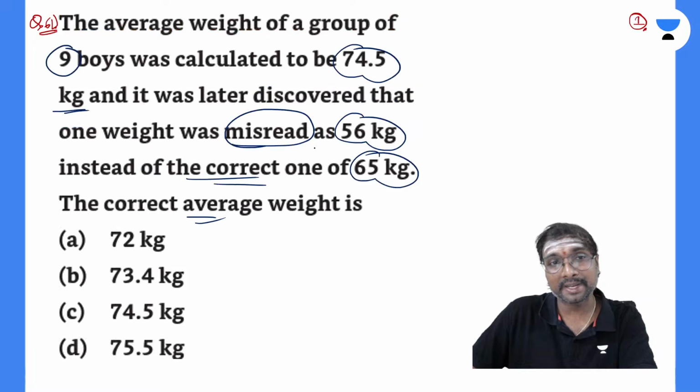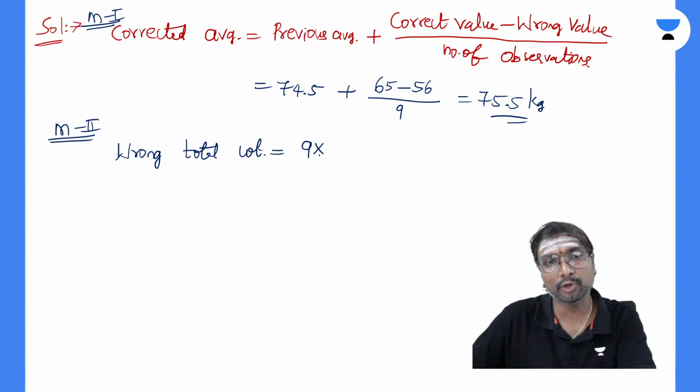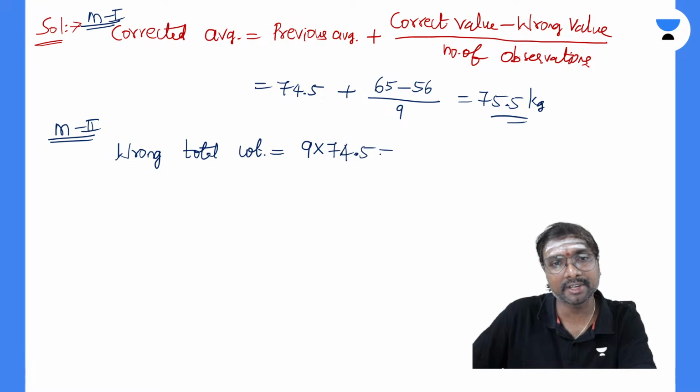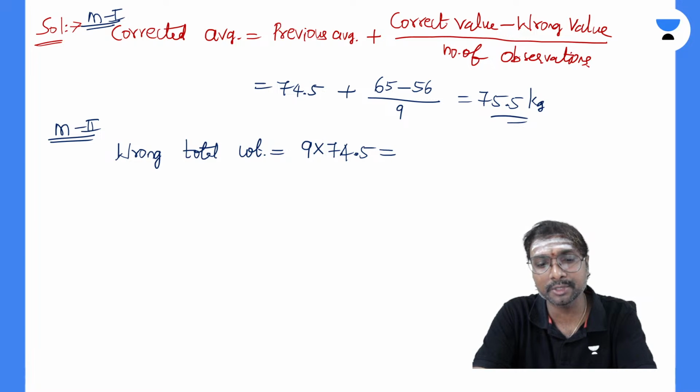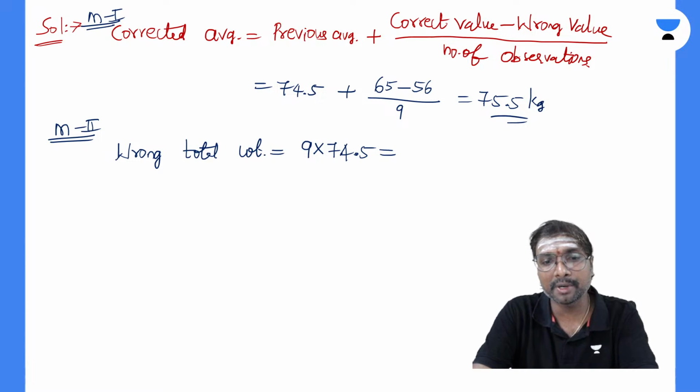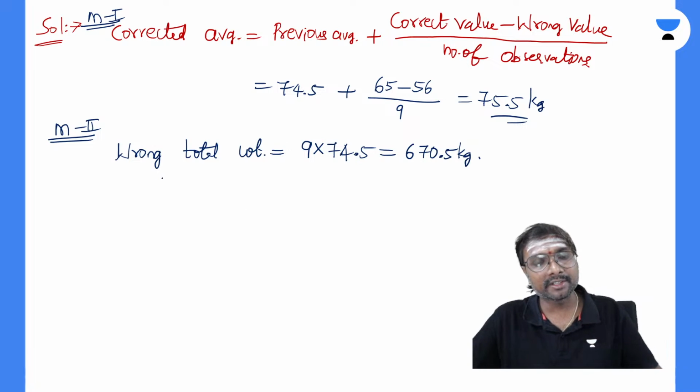9 persons are there, na? 9 boys are there, and the average weight is 74.5. So what is the wrong total weight? 9 into 74.5, right? You just observe, 9 into 74.5 comes to 670.5 kg, you can say.